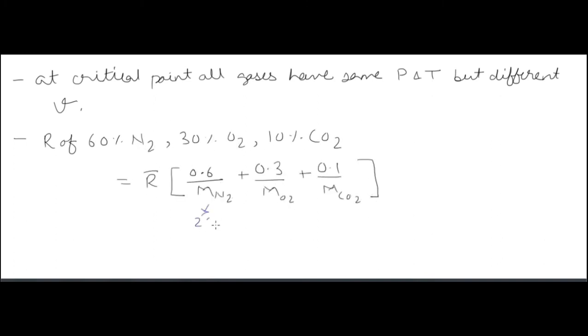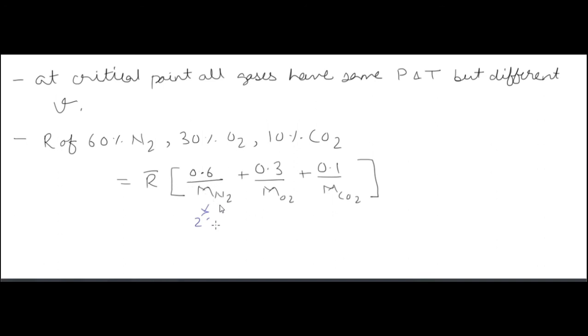Now this is just a question. If you are given a mixture of gases and you have to find the gas constant for the mixture, how would you find that? If you are given just one gas, you can find the gas constant from the universal gas constant divided by the molecular mass of the gas. But if you are given a mixture of gases, how would you find the gas constant? It is the universal gas constant divided by the percent of each gas given by its molecular mass.